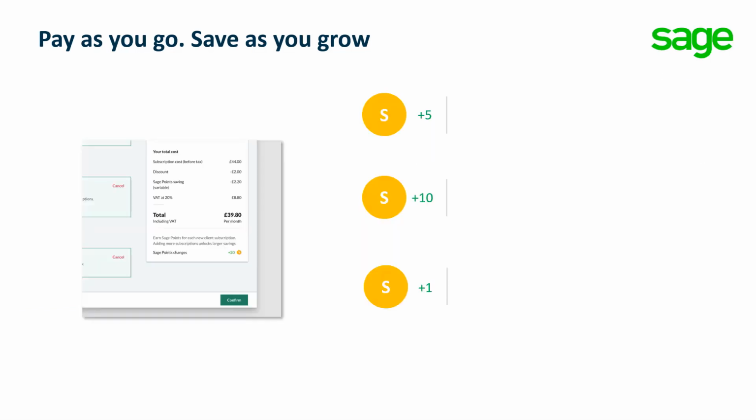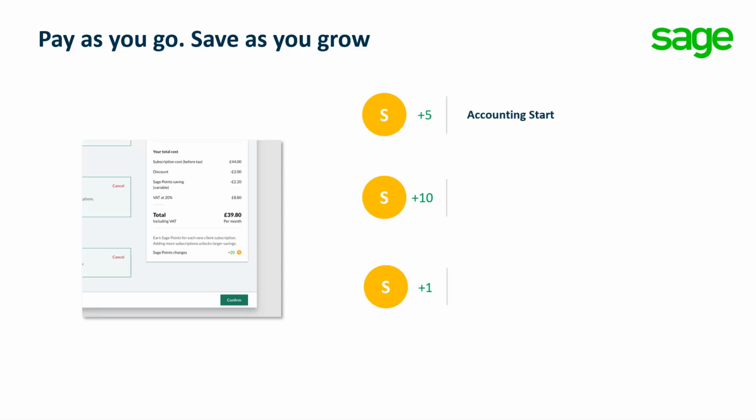Moving on, each time you purchase a subscription of Sage Accounting, Sage Payroll, or Sage Compliance for a client, you will be able to earn Sage points for the practice. And the more Sage points accumulated, the higher the level of discount available. If your practice earns enough points to earn a higher level of discount, they will earn that discount for all clients moving forward, not just any new ones added.